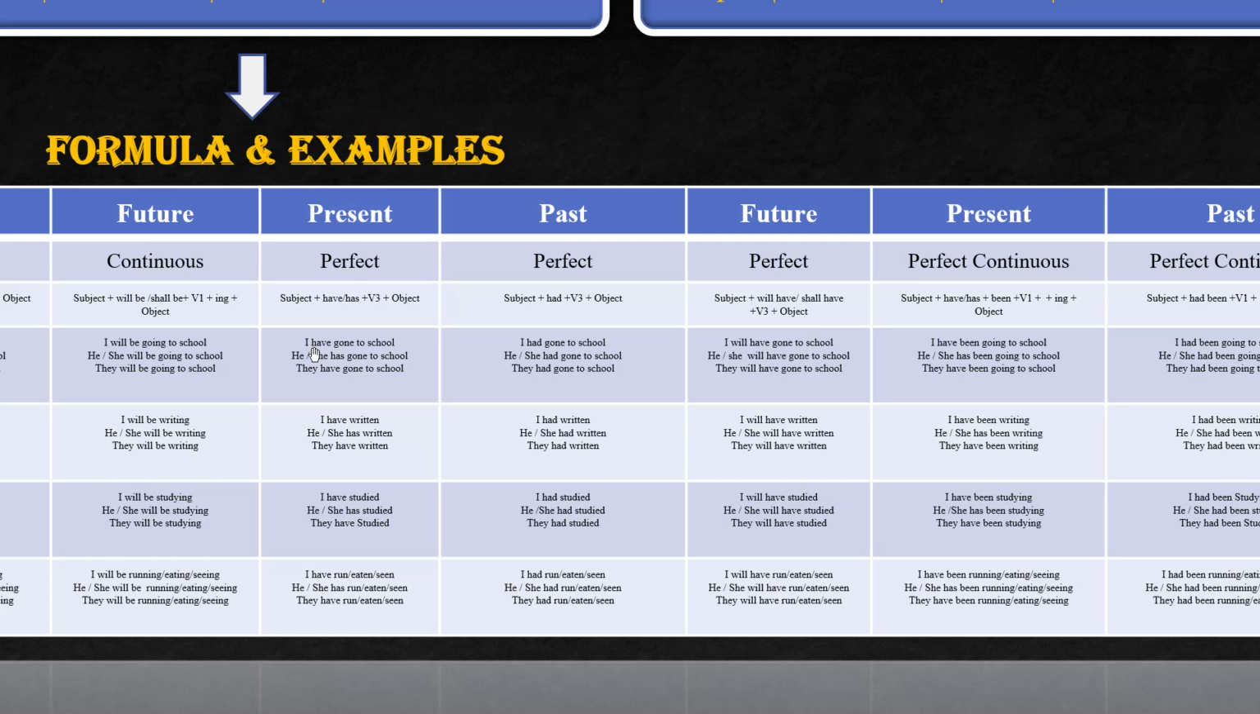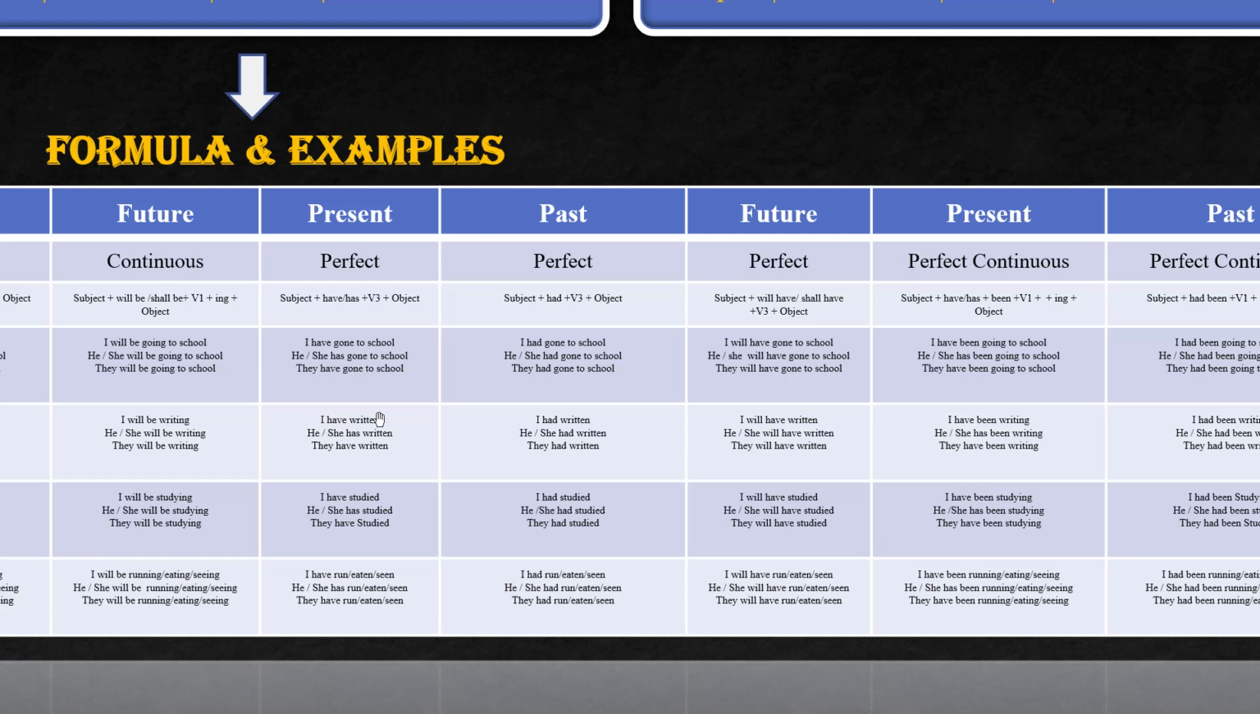Next, concentrate. Here, I go to school becomes I have gone to school. Correct. She has gone to school. They have gone to school. When it comes to past perfect, I had. Correct. I had gone to school. She had gone to school. They had gone to school. Here it will become they will have gone to school. I will have gone to school. She will have gone to school.